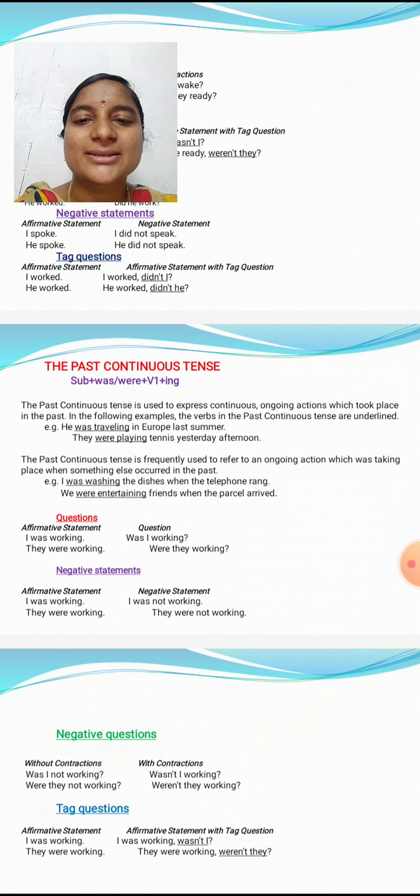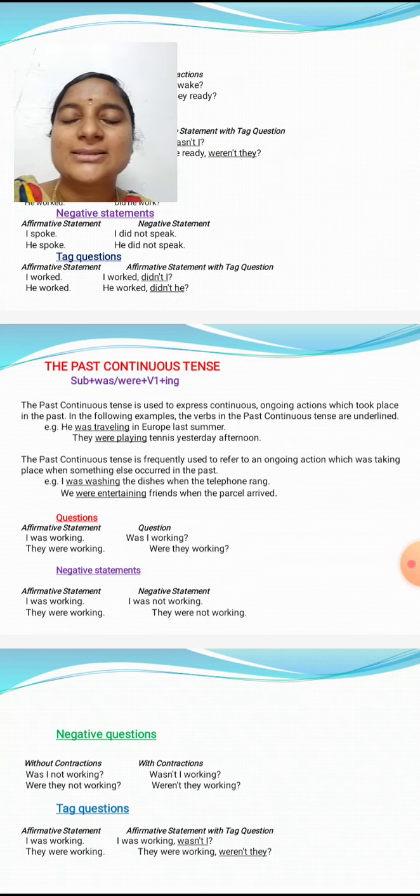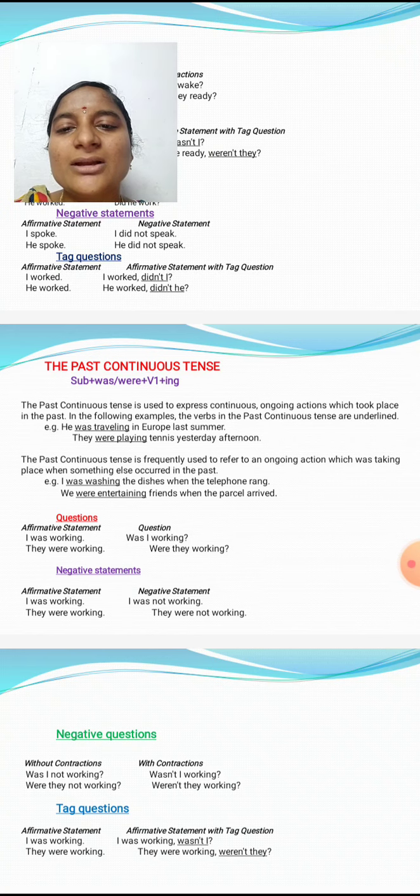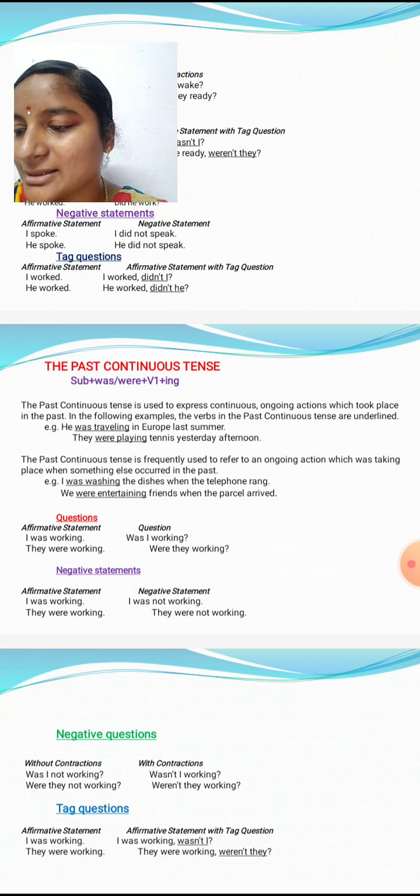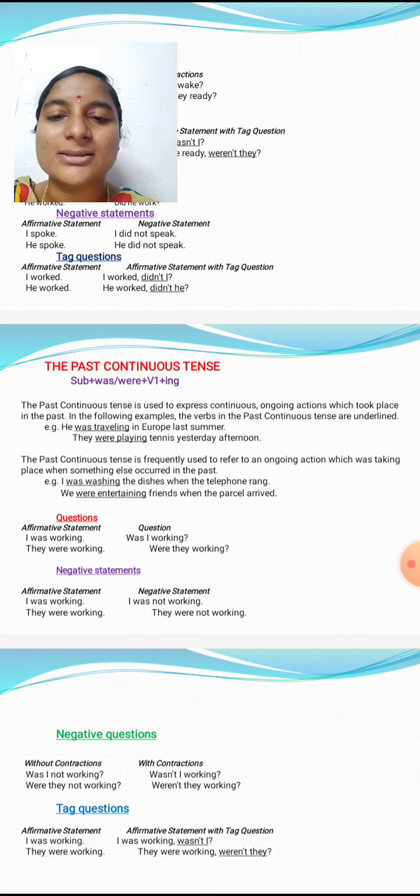The past continuous tense. The past continuous tense is used to express continuous, ongoing actions which took place in the past. It is used to express an action which begins in the past and is going on sometime in the past.